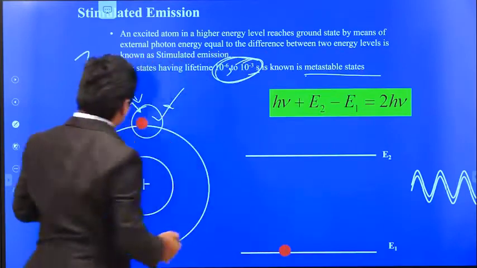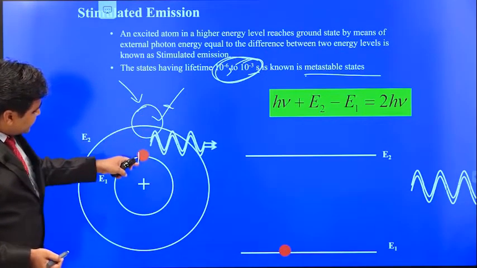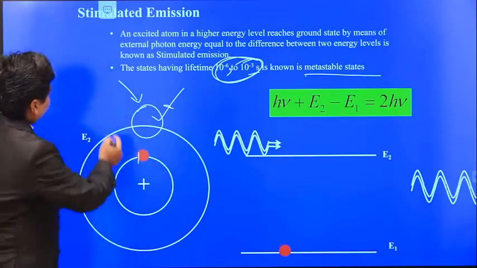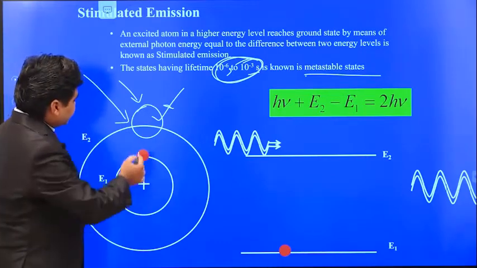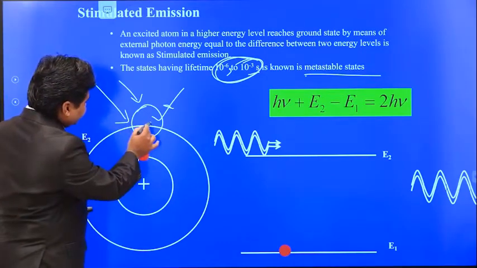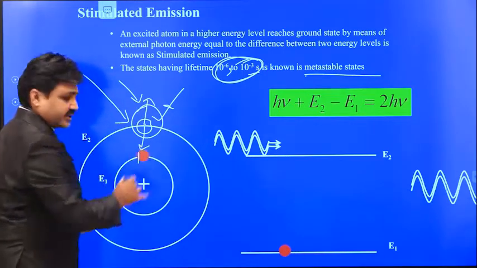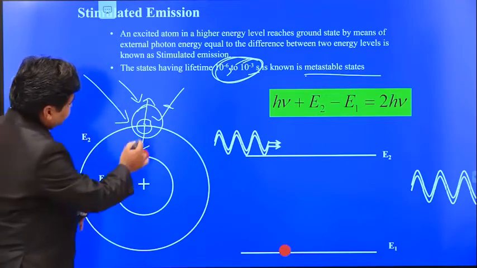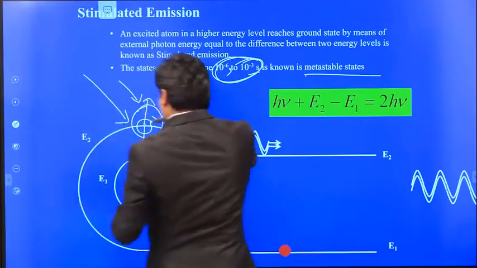Here you can see the photon is striking this electron and it will stimulate the electron to come to the ground state. Okay, here you can see there are 2 photons, because when the photon is incident here, this electron does not absorb the energy and go to the excited state, it will come to the ground state. That means in this process, the external photon forces this electron to come to the ground state.